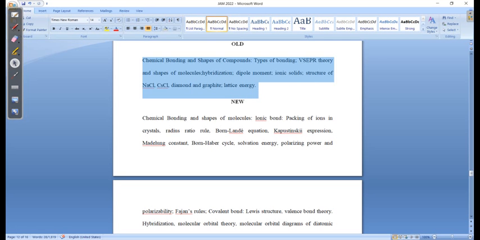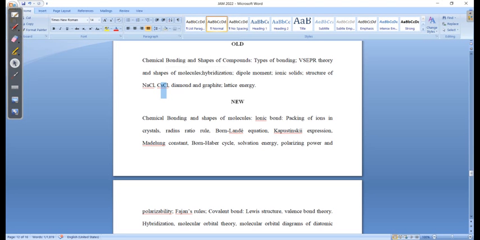See guys, a few days back I made a very extensive lecture on dipole moment and the concept of dipole moment. See that particular lecture and learn the concept from there. Then you see the structure of sodium chloride and cesium chloride, which is already there in your solid state part, but they have also mentioned this part here.